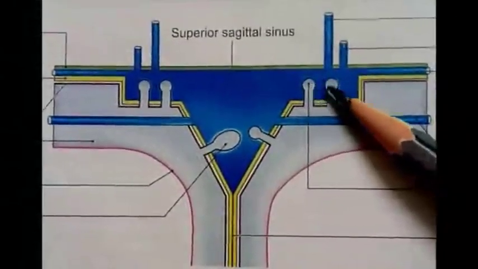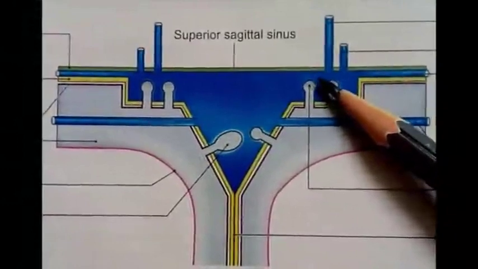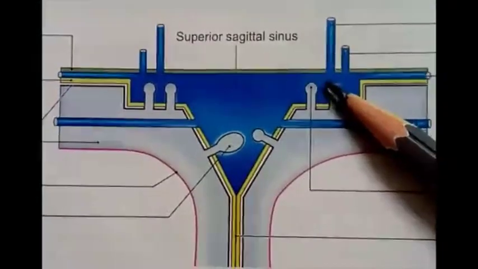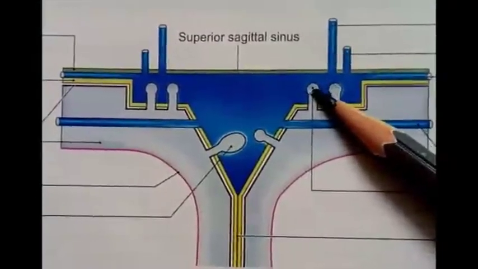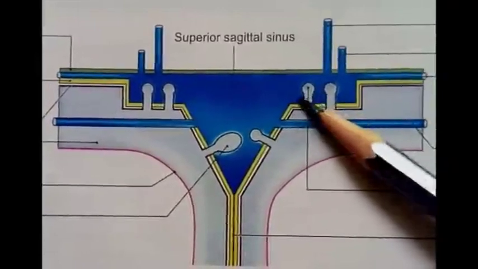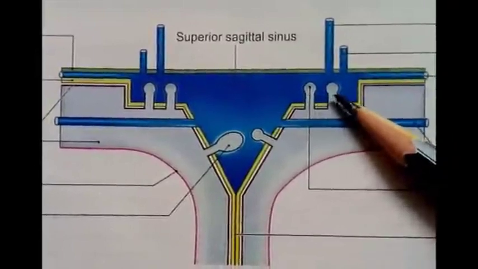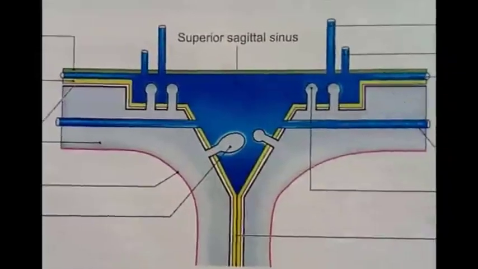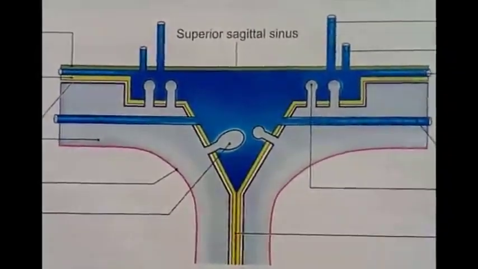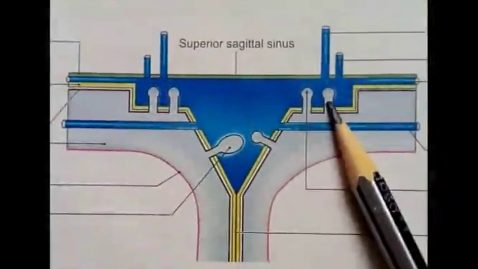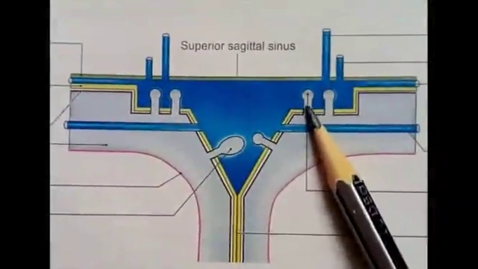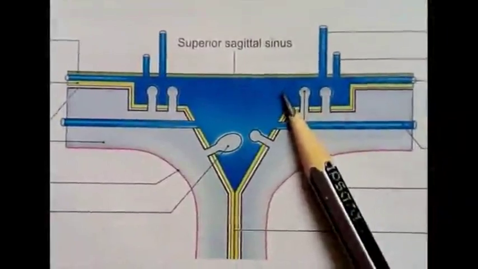So what is a venous lacuna? A venous lacuna is a lateral pouch or diverticulum-like structure present in the superior sagittal sinus, and it also has protruded arachnoid villi within it. Arachnoid villi pour the absorbed CSF, or cerebrospinal fluid, into the venous sinus.